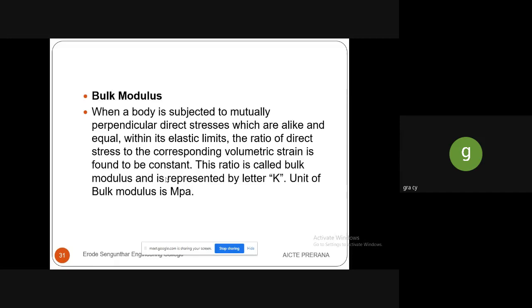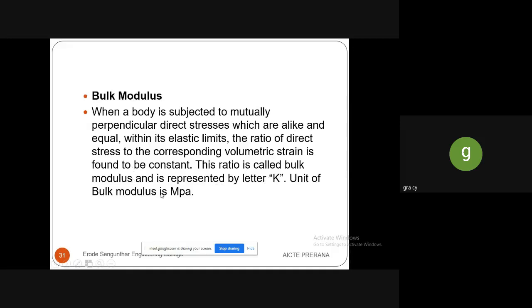So next term is bulk modulus. When a body is subjected to mutually perpendicular direct stresses which are alike and equal within the elastic limits, the ratio of the direct stress to the corresponding volumetric strain is called the bulk modulus. It is always found to be constant, and it is represented by the letter K.